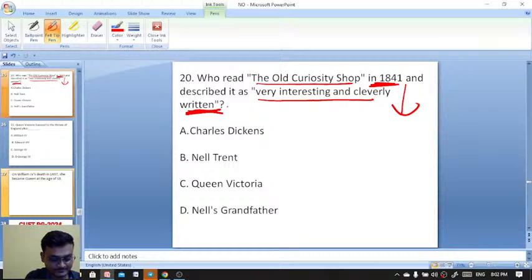So Shraddha, you have prepared very well. Excellent.